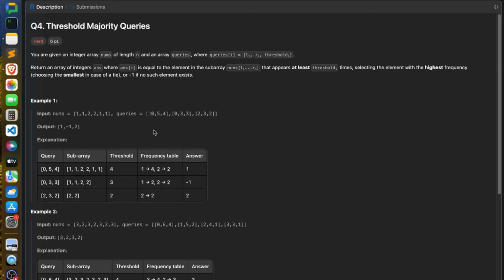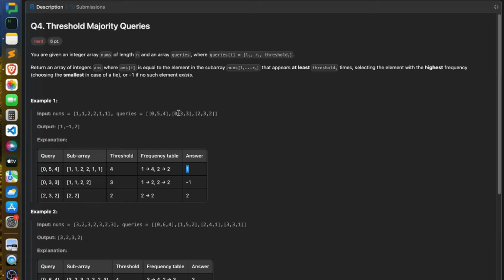So for example, your array is 1 1 2 2 1 1, right? And your first query is 0 to 5 and the threshold is 4. So for 0 to 5, 1 appears 4 times and 2 appears 2 times, and the threshold is 4, so we can only consider 1. So your answer would be 1.